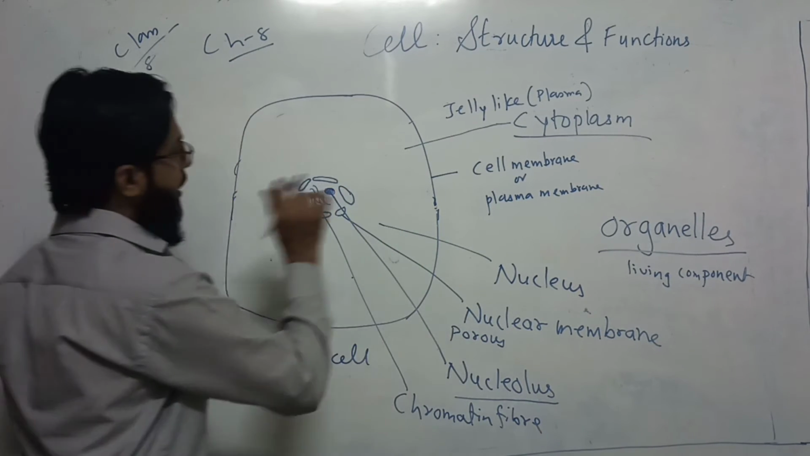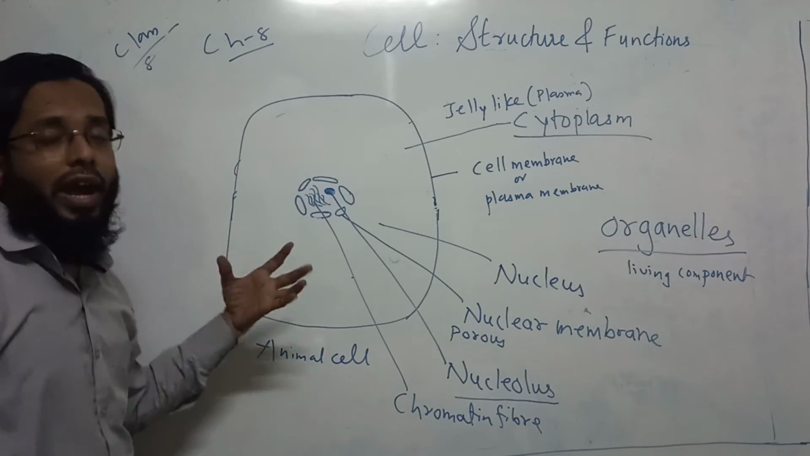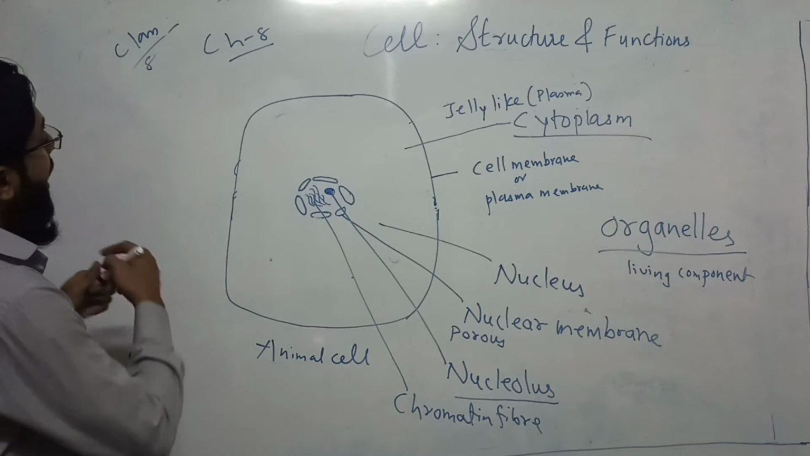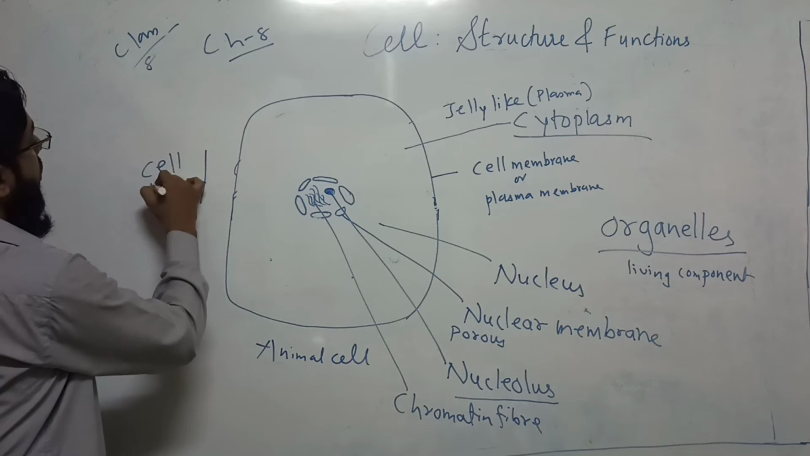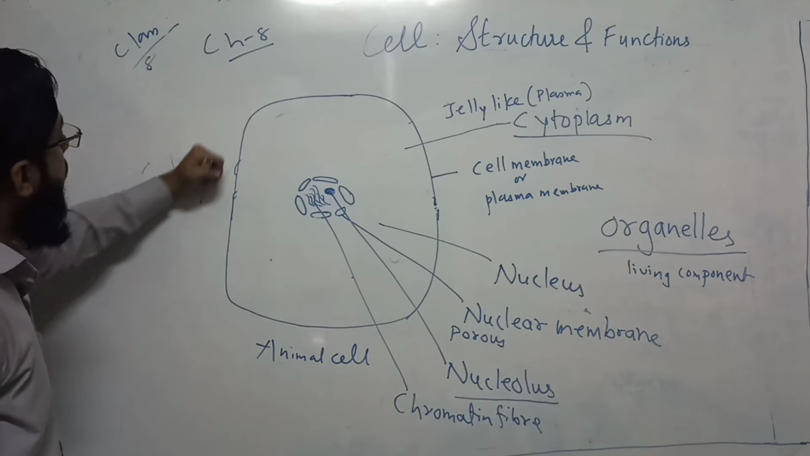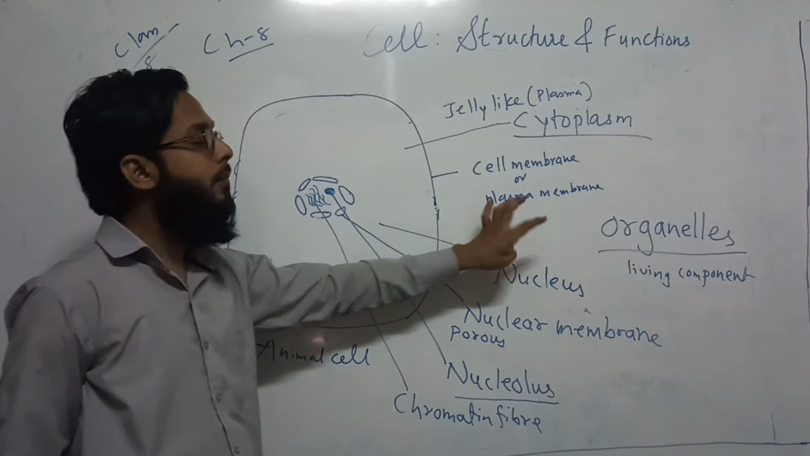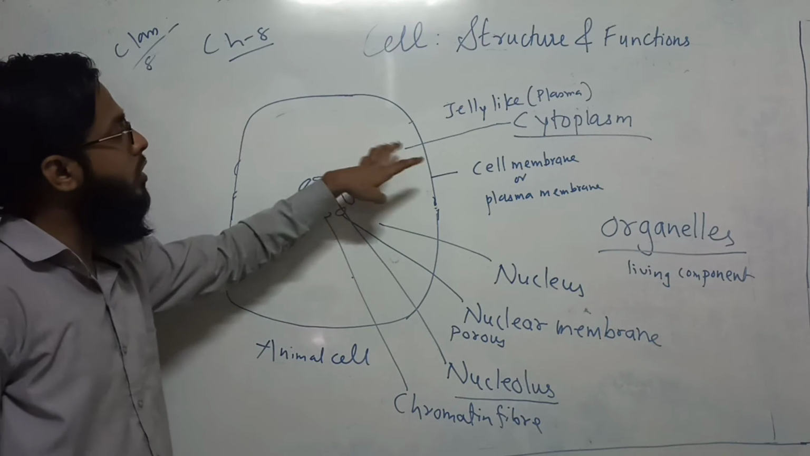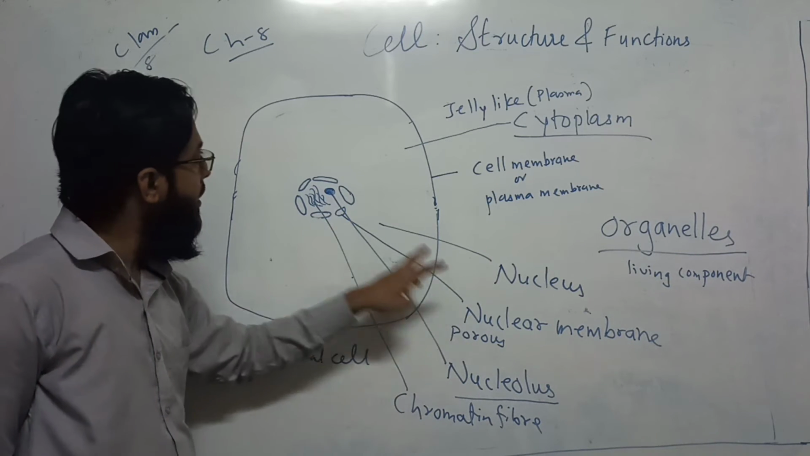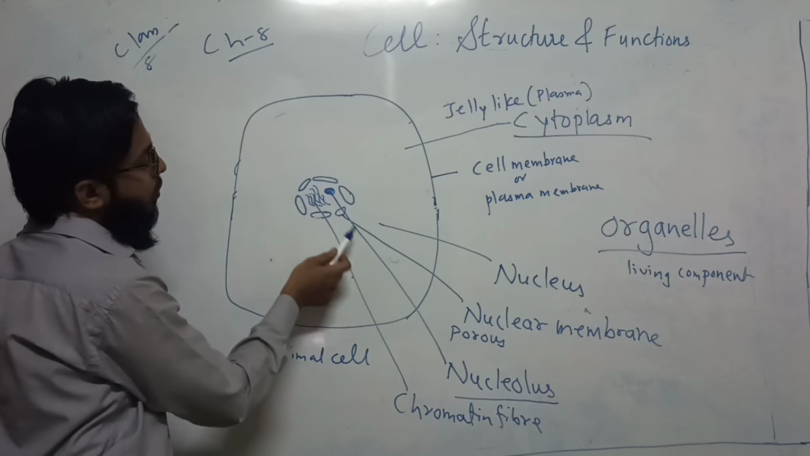So we are going to learn three main important things of the cell. If the cell is an animal cell, first there will be a cell membrane. If it is a plant cell, then there will be an extra layer of cell wall. But right now we are talking about the normal animal cell, in which there is a cell membrane, which is known as plasma membrane. Then we have a jelly-like structure, which is known as cytoplasm. Then we have the nucleus, which has a nuclear membrane. This double layer is known as the nuclear membrane. It has pores, to pass things inside and outside of the nucleus.